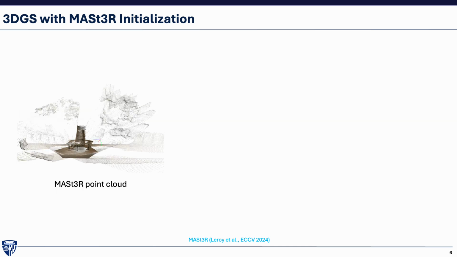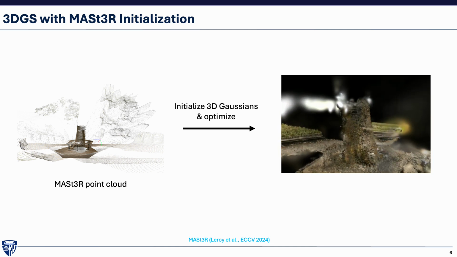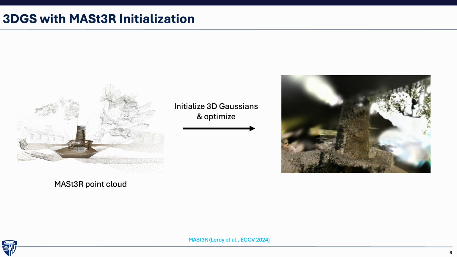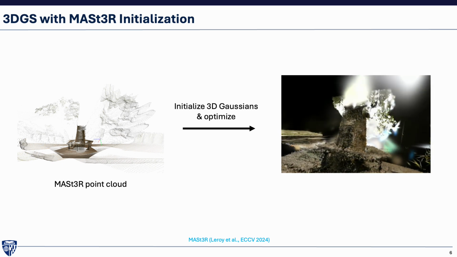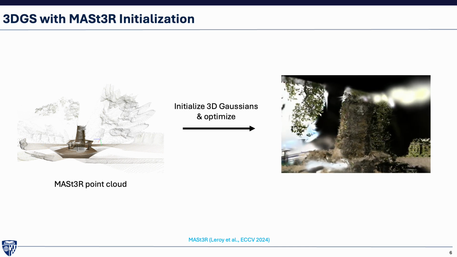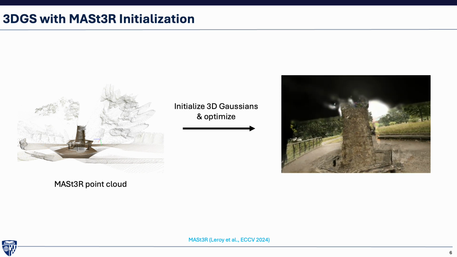Once we obtain the initial cameras and 3D point cloud from MASt3R, we initialize 3D Gaussians at all of those points and jointly optimize all the camera parameters and 3D Gaussian attributes to obtain an initial reconstruction of the scene. However, as one can observe, the reconstructed scene has several issues like missing details in large parts of the scene, as many parts of the scene are unobserved in the training images, as well as several Gaussian artifacts when rendered from novel views.